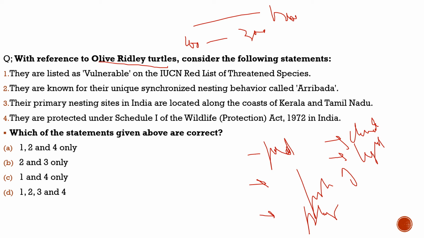But unfortunately, when there are artificial lights, they confuse these lights with the sun, and they move in the opposite direction, and they die because of dehydration. So these are the reasons which were highlighted by the author for their death.